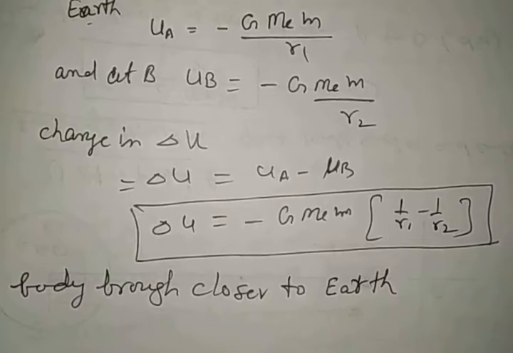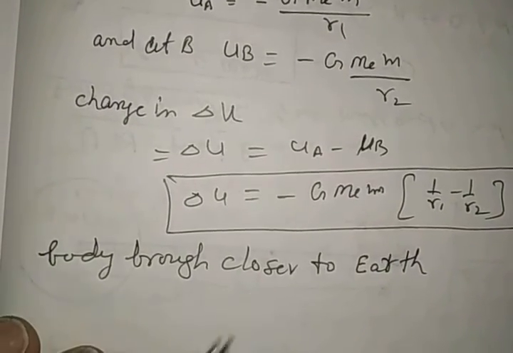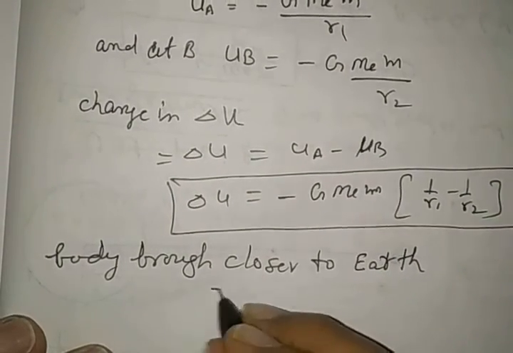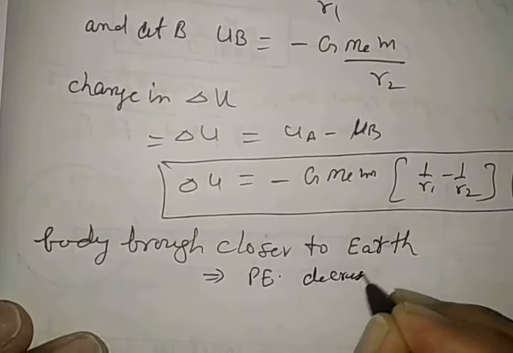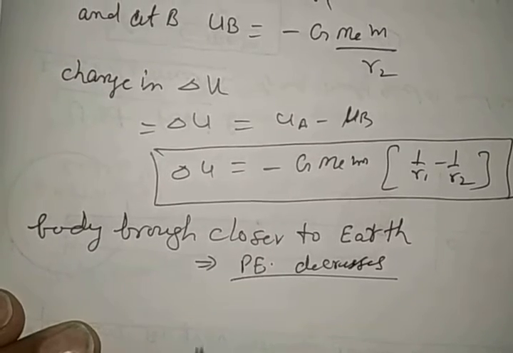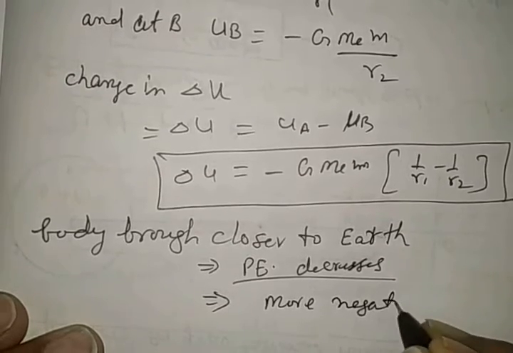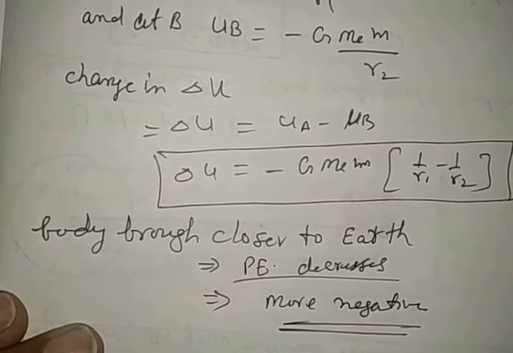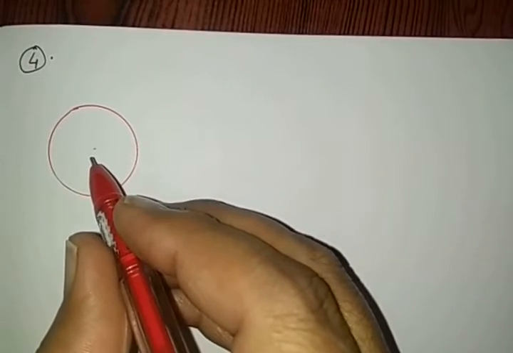The body is brought closer to the Earth. Here see in the diagram, from A to B, near to the Earth. What happened to this? This implies that potential energy decreases. Why does it decrease? This implies that it becomes more negative. More negative means decreases. Now we are going to see the fourth important conclusion in gravitational potential energy.